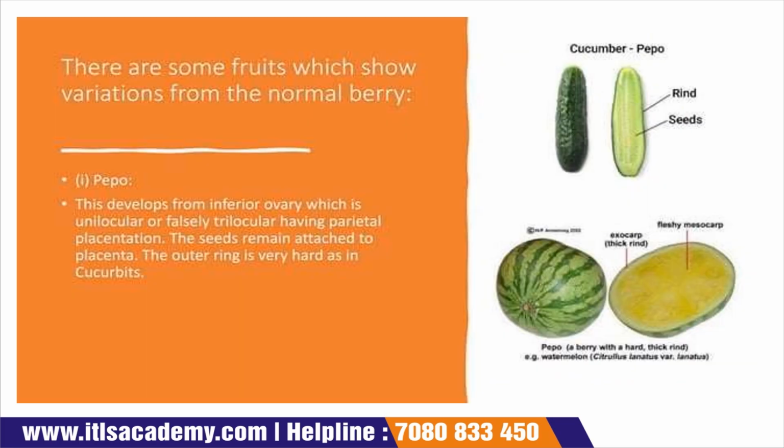Now there are some fruits which show variation from the normal berries, like pepo. They develop from an inferior ovary which is unilocular or fleshy with parietal placentation. These seeds remain attached to the placenta. The outer rind is hard, as in cucurbits or cucumber. See, this cucumber is an exception from the berries. They are pepo.